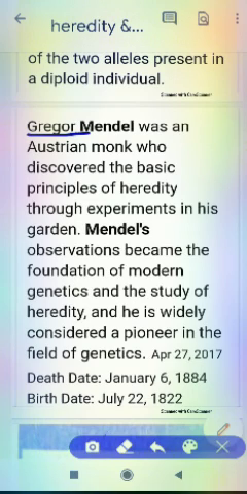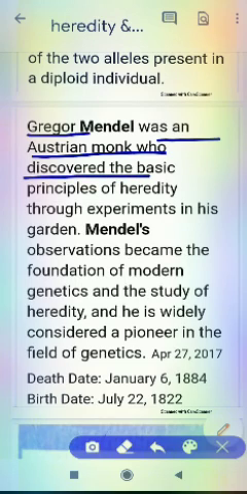About Gregor John Mendel. Gregor John Mendel was an Austrian monk who discovered the basic principles of heredity through experiments in his garden.